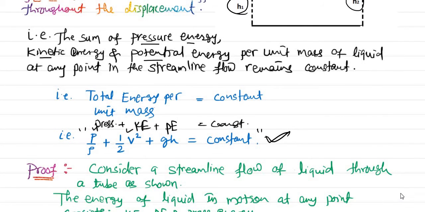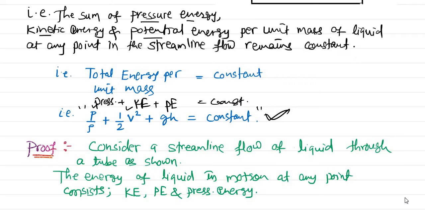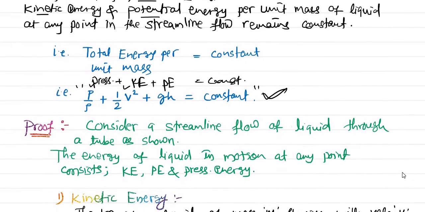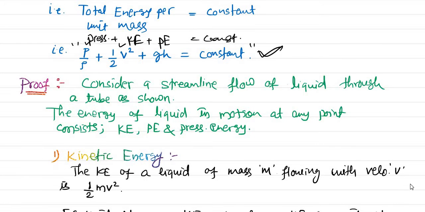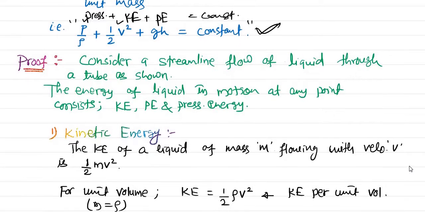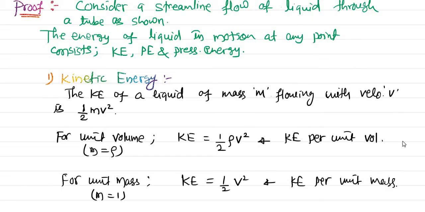And the energy of the liquid obviously consists of kinetic energy, potential energy and pressure energy. So one by one we will find the energies, and finally we will see how the total energy is going to be constant. First we will see kinetic energy. For the proof, the total energy consists of all these three: kinetic, potential and pressure energy. Now, kinetic energy depends upon the velocity and mass.